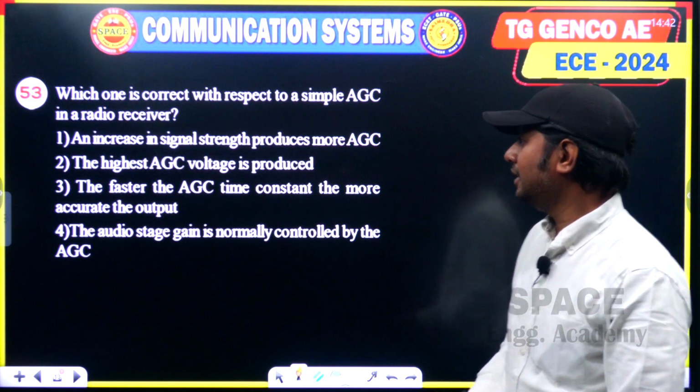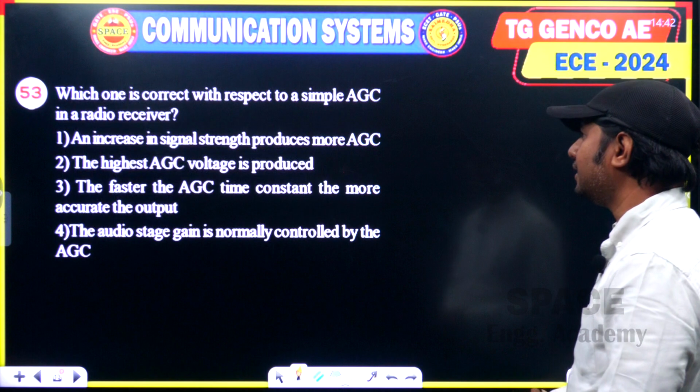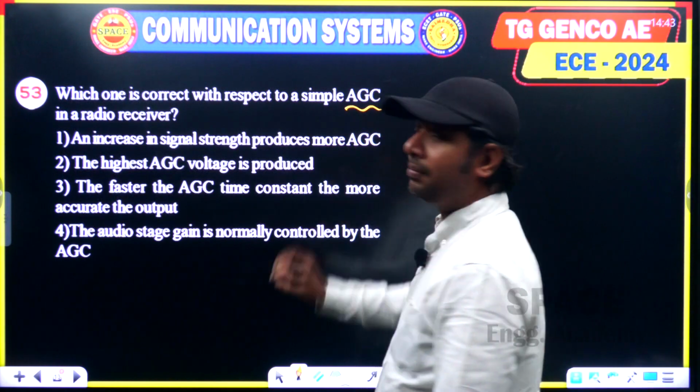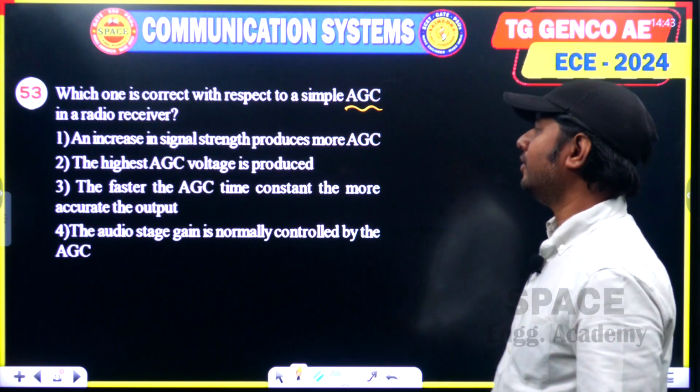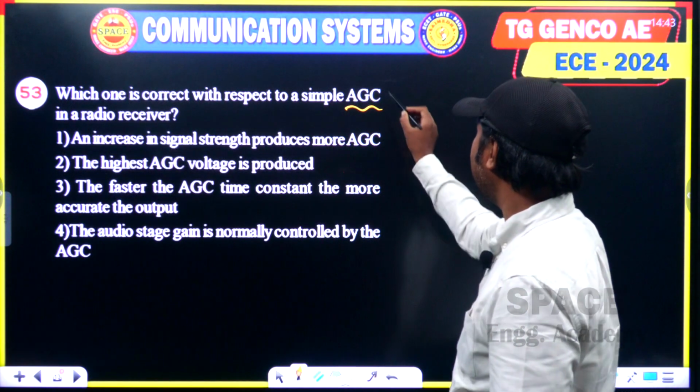This is the next question, and he asks which one is correct with respect to a simple AGC. AGC stands for automatic gain control in a radio receiver. First of all, what is the purpose of AGC?